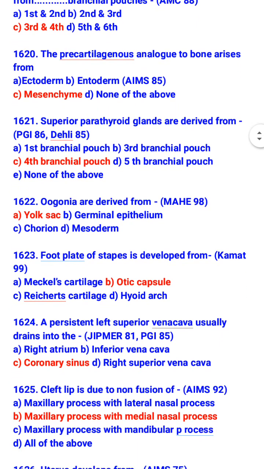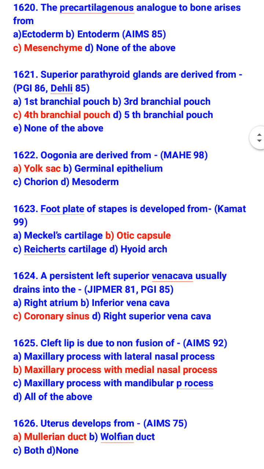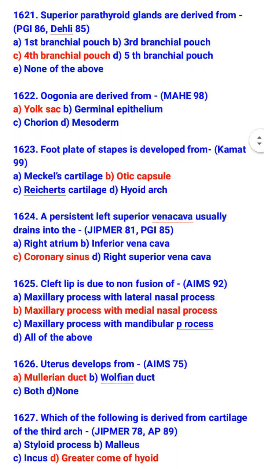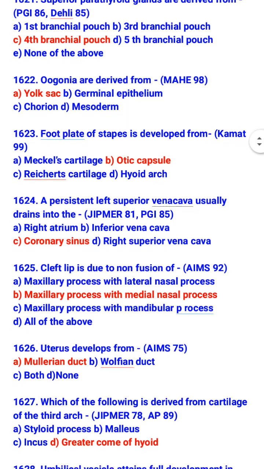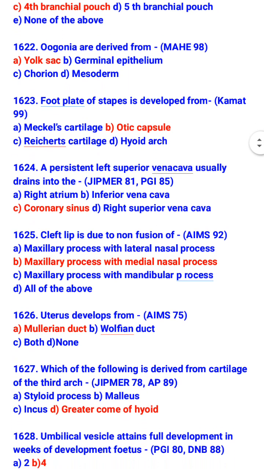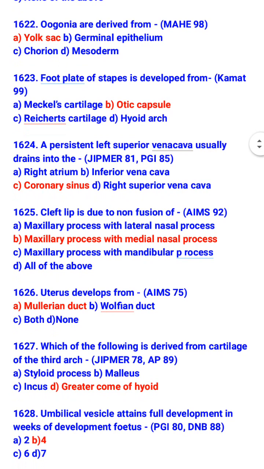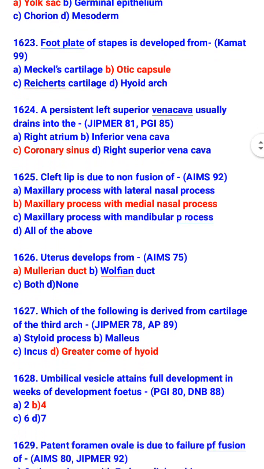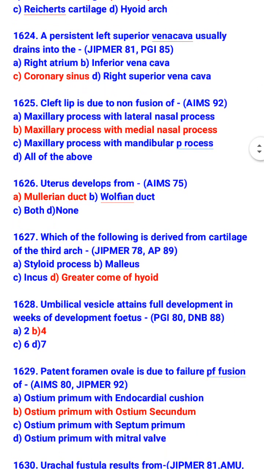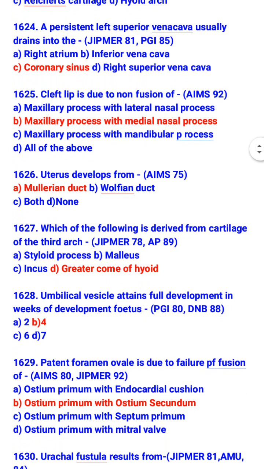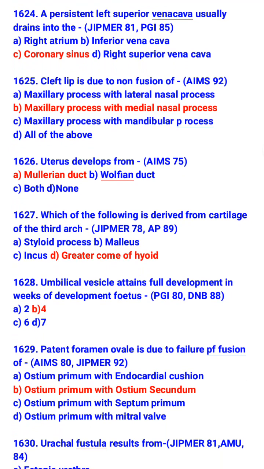Oogonia are derived from yolk sac. Foot plate of stapes is derived from otic capsule. A persistent left superior vena cava usually drains into the coronary sinus. Cleft lip is due to non-fusion of maxillary process with medial nasal process. Uterus develops from Mullerian duct. Which of the following is derived from cartilage of the third arch?